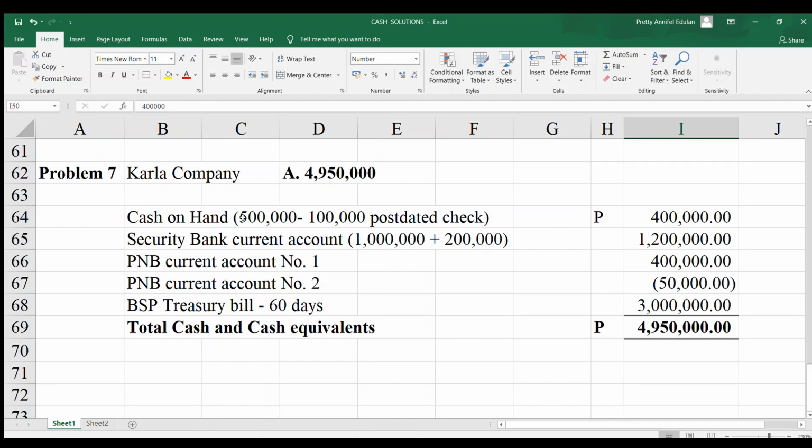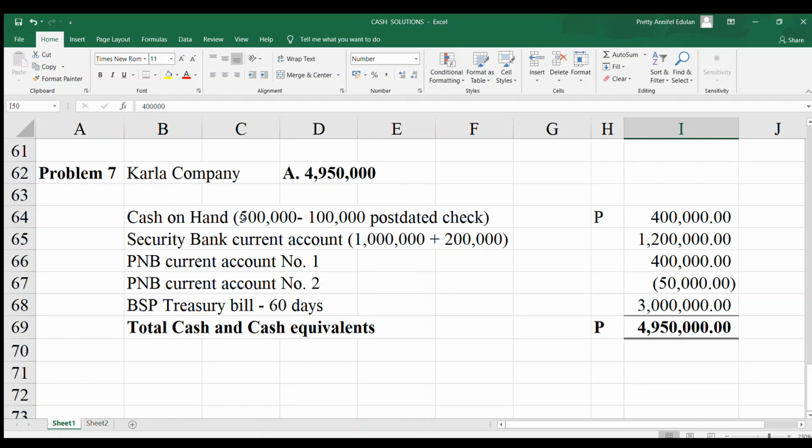As of December 31, it should still be part of our cash. It should be recorded as a deduction only on January 15. So we have to add back the 200,000.